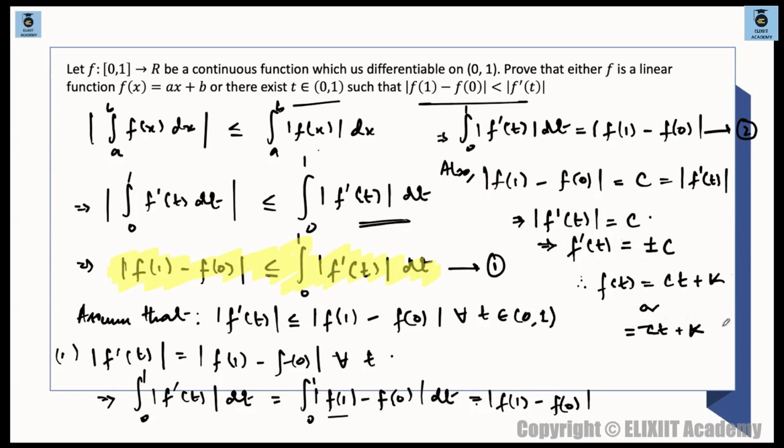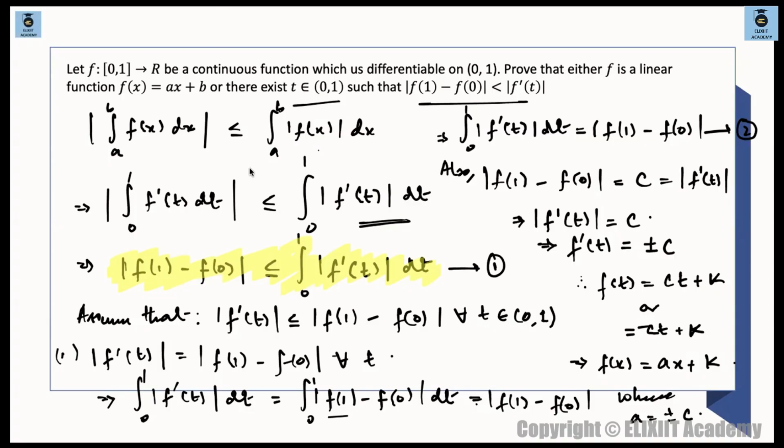These are the only two possibilities, but for both the possibilities we are getting a linear function. So we can compile these two and write this as fx is equal to ax plus k, where a is equal to plus minus c in both the cases. Only two possibilities. So fx must be equal to ax plus k, where a is plus minus c.